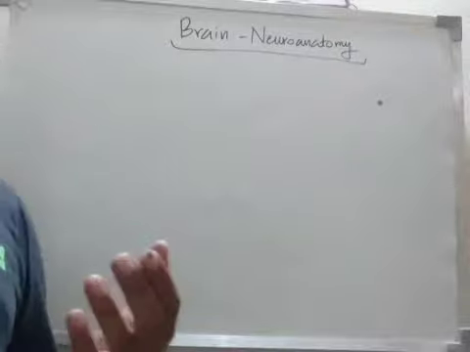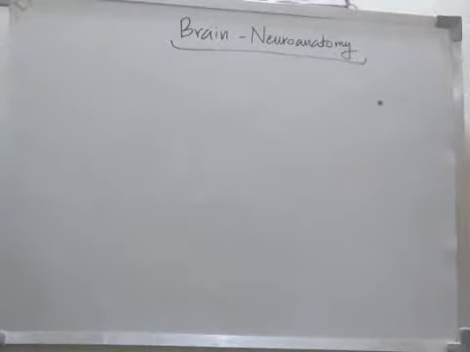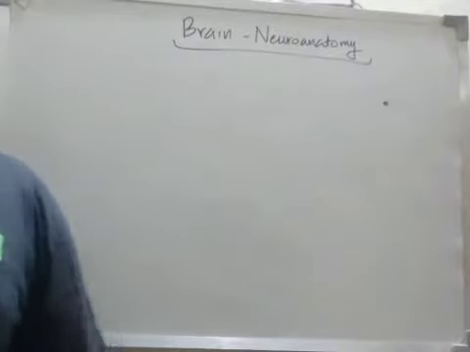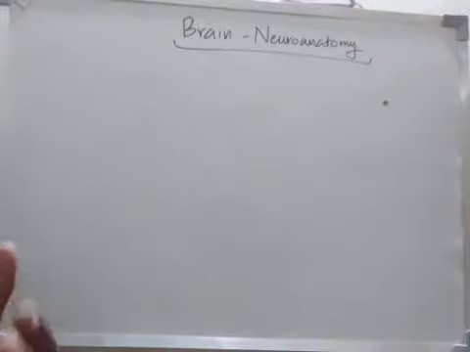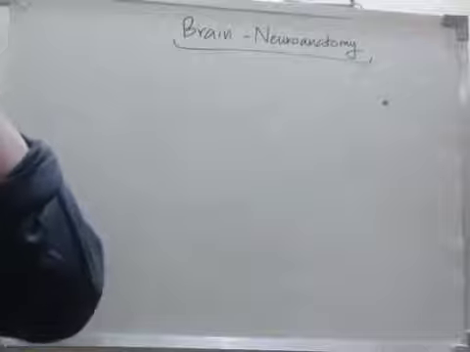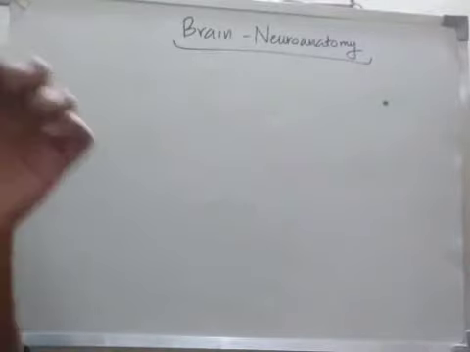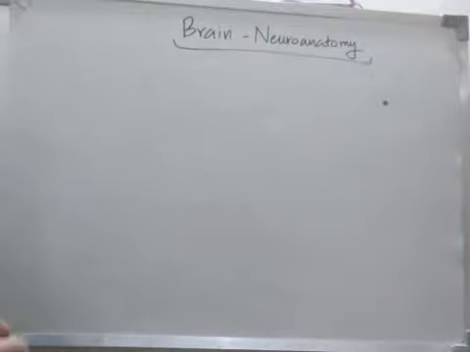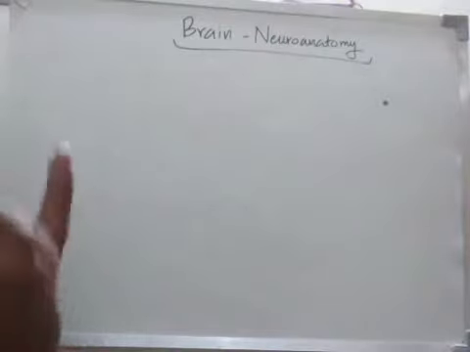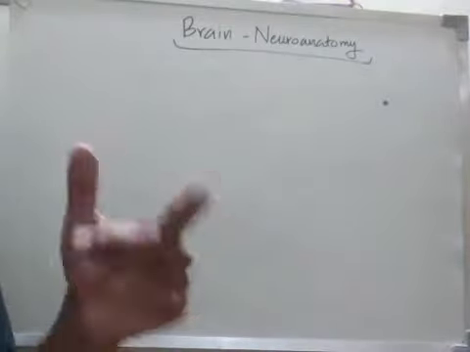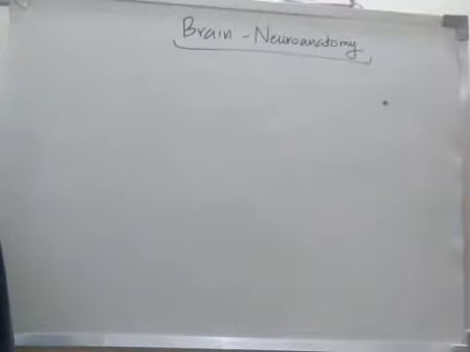It is the most complex system of the body, and it adjusts the body to surroundings and regulates all bodily activities, both voluntary and involuntary.